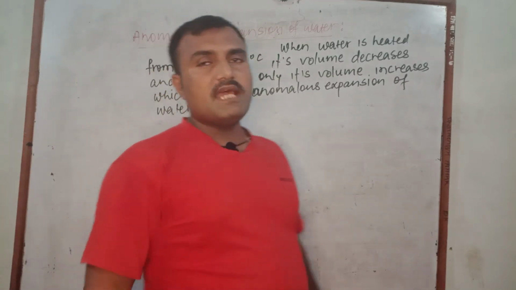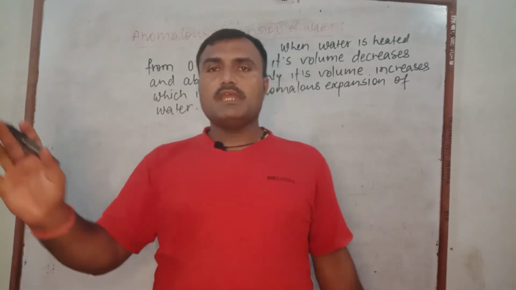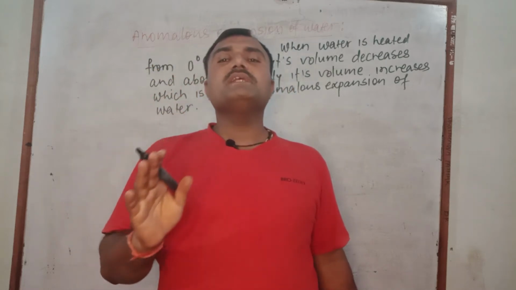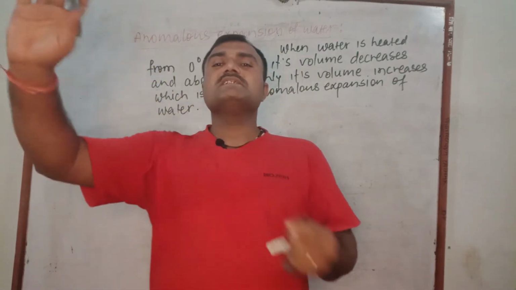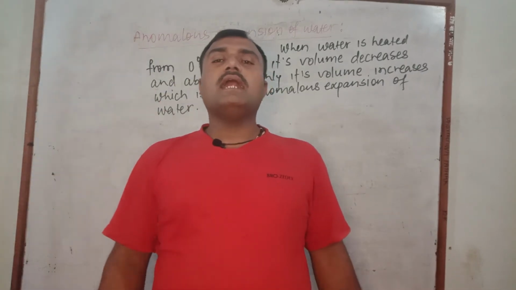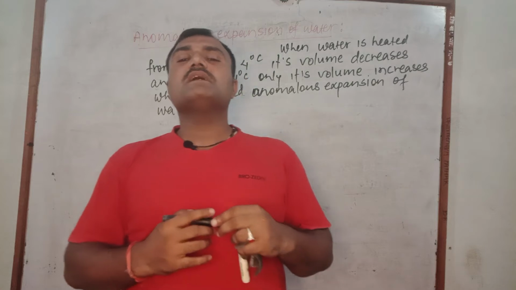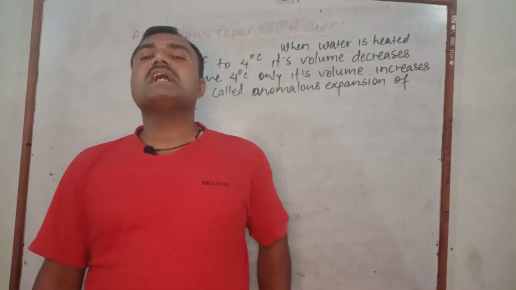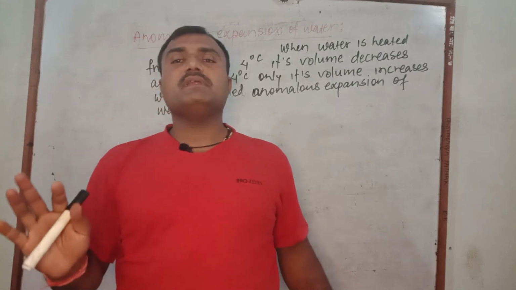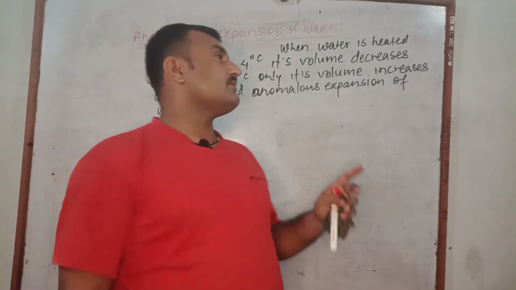Generally, in a regular way, when the temperature of an object increases from 0 to 1, 1 to 4, and so on, the volume of the substance also increases. But it does not happen in water.